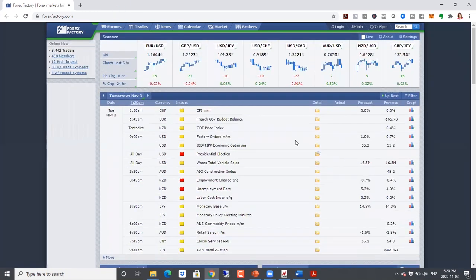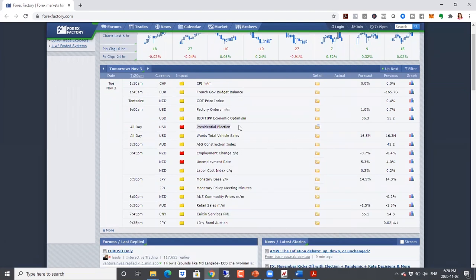And then on Tuesday, we do have the election, and this is going to be a highly contested election. So we'll have to keep an eye on things. Now, the problem here will be the vote count may take an entire week. So we may not get the result of the election on Tuesday. We may have to wait till the end of the week or potentially even into next week in order to really see what the results are.